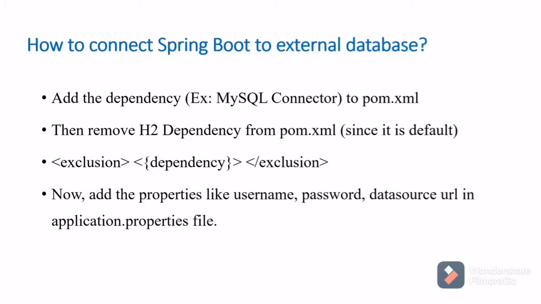Now you need to add the properties like username, password, and data source URL, and some other configurations. Whatever you want, you can add that in the application.properties file. Then restart the project. So this will be applicable for connecting to any database.